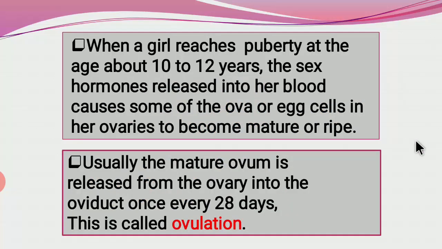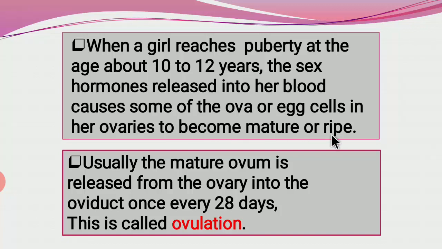Now, as we know, at the time of birth, a girl or woman has 2 to 4 lakh sex cells or eggs which are in an immature stage. But when a girl reaches puberty at the age of 10 to 12 years, the sex hormones are released into the blood, which causes some of the ova or egg cells in her ovaries to become mature or ripe.